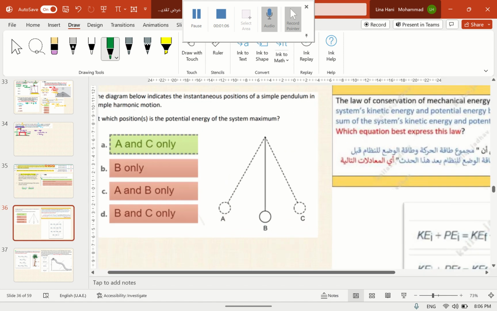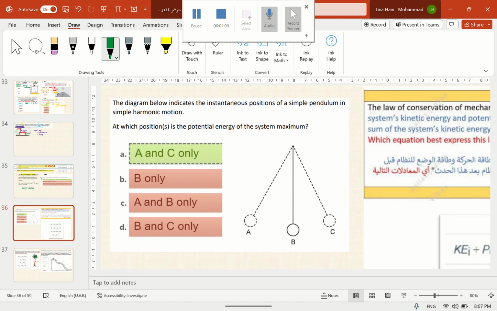In this lesson, we talked about the pendulum and what kind of energy the pendulum has at each position, and how energy converts from potential to kinetic and vice versa as it travels between the points. The diagram shows the instantaneous position of a simple pendulum in simple harmonic motion. At which positions is the potential energy of the system maximum?